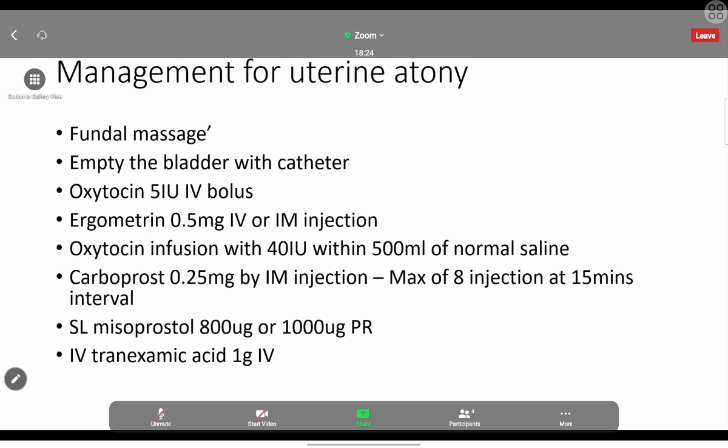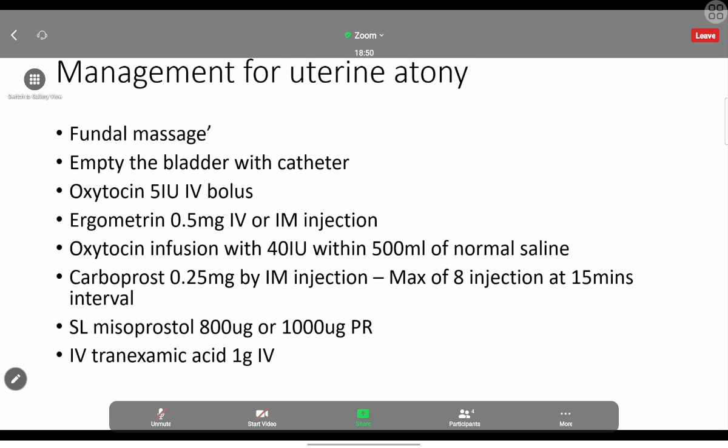Then if that fails, we go for oxytocin IV 5 international unit bolus. A quick injection we have to give. This is not included in the active management of third stage of labor. That is another 5 international units of oxytocin. So the second time we are repeating this oxytocin 5 international unit IV bolus. We give that, then we look for the response.